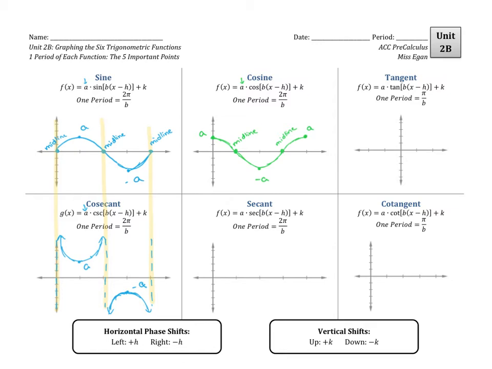When we go to graph secant, we know secant is the reciprocal of cosine. So just like where sine was worth 0 and crossed the midline, cosecant ended up with vertical asymptotes. In all of these places where cosine crosses the midline, that's where secant is going to end up with vertical asymptotes. And for secant, I actually like to start by graphing those asymptotes, even though they're not the edges of the function, they're the middles.